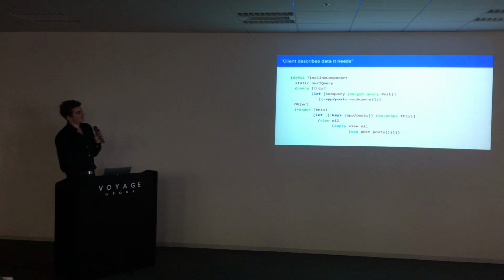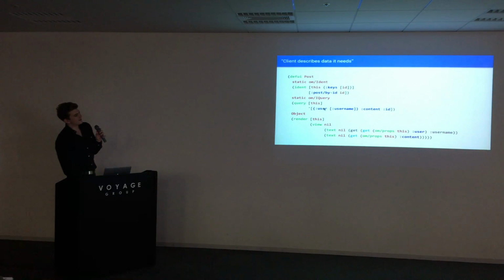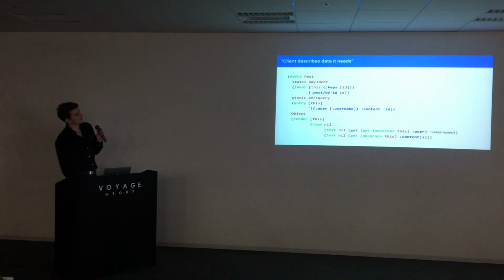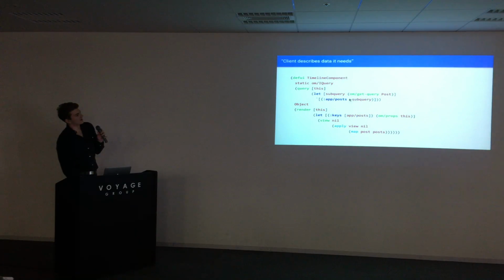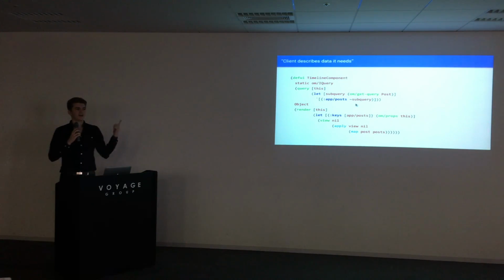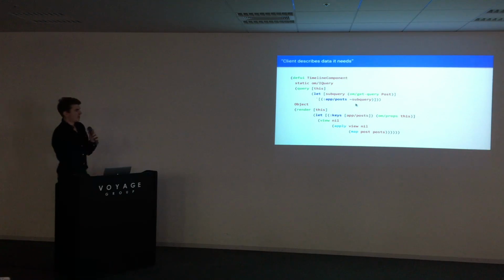So this construct here would just go inside here. It's just getting replaced with it. So we have this really long query that says, I want a post list, but out of this post list, I only want content, I want the ID, and I want the user, but only the username out of that. In the render part itself, we just say, take this post list and map it into post components, and then we display it.